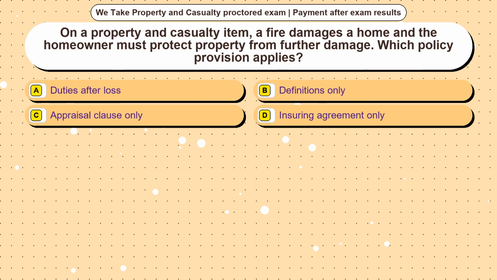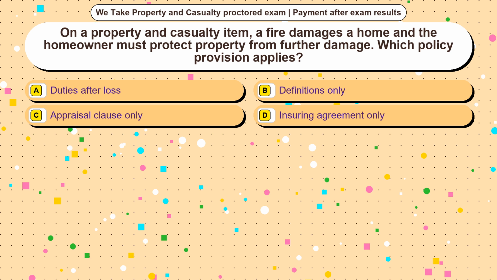Question 23. On a property and casualty item, a fire damages a home and the homeowner must protect property from further damage. Which policy provision applies? Option A, duties after loss. Option B, definitions only. Option C, appraisal clause only. Option D, insuring agreement only.